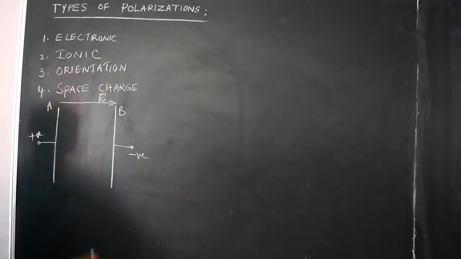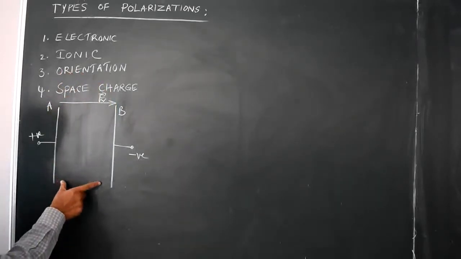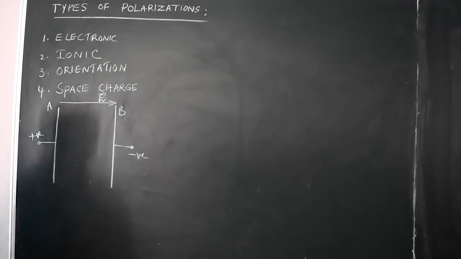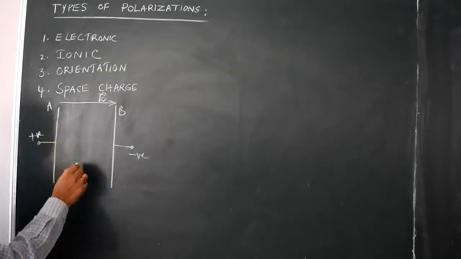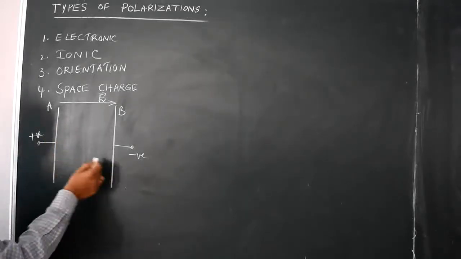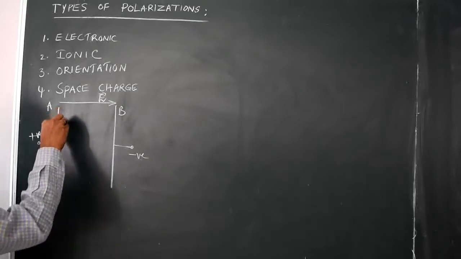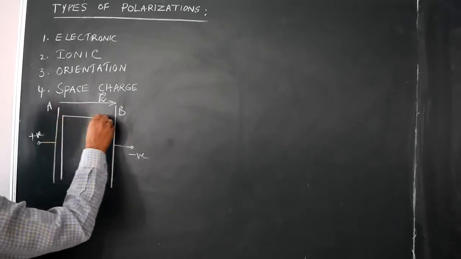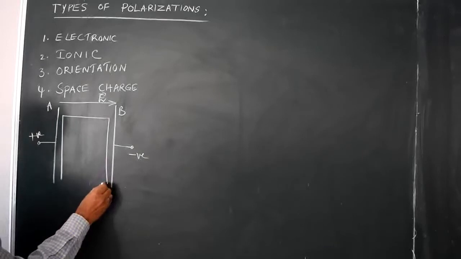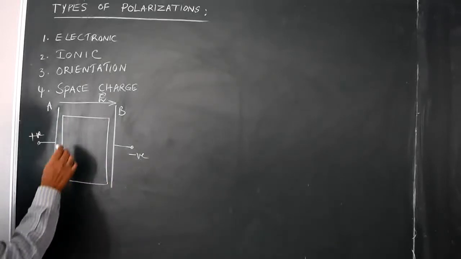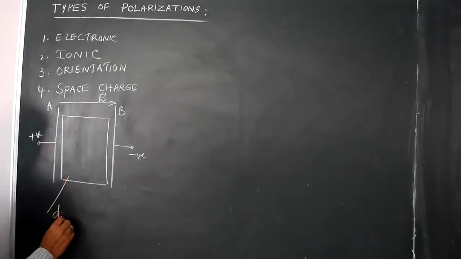This is the field intensity created between the two conducting plates. Depending on the type of material we take between them, some type of polarization is created. Suppose this is a dielectric.